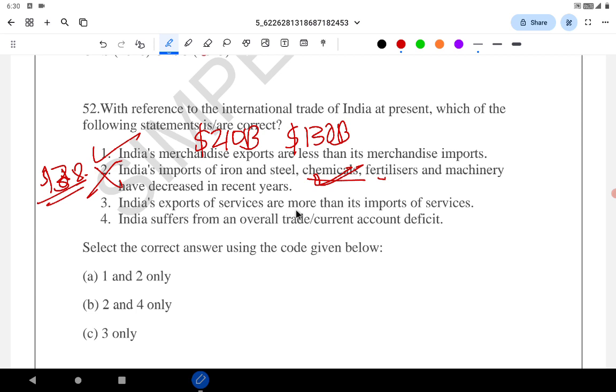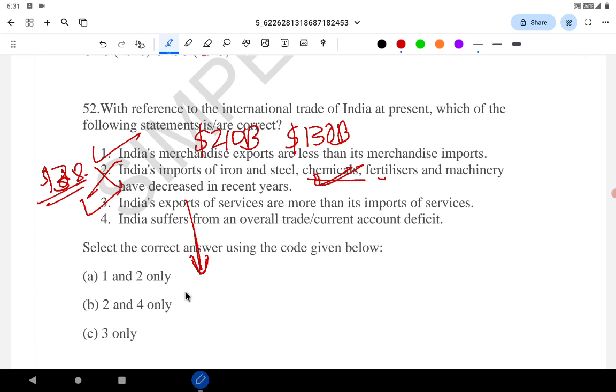India's export of services is more than its import of services, 100%. Because of IT, etc., we export more than we import. Third is correct. India suffers from overall trade or current account deficit. Correct.